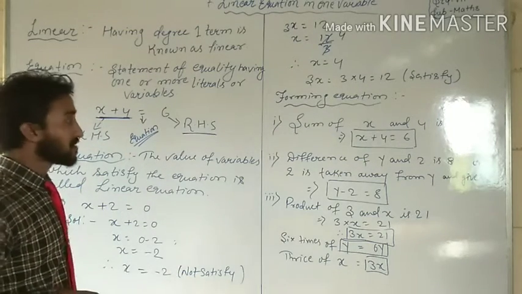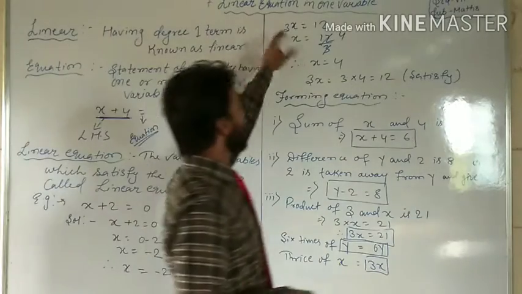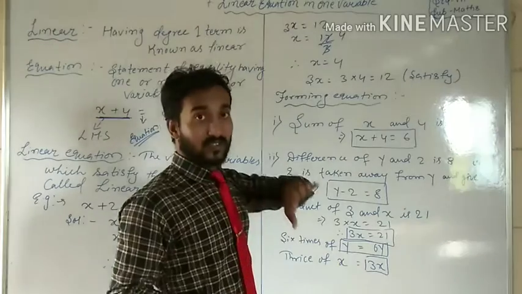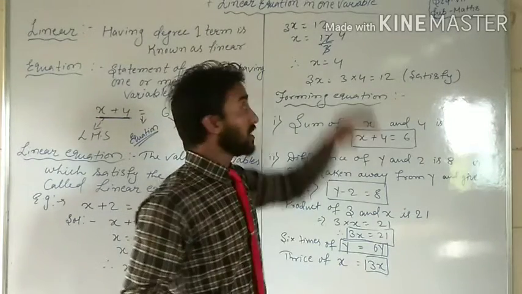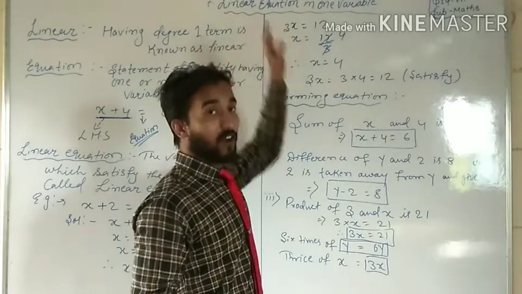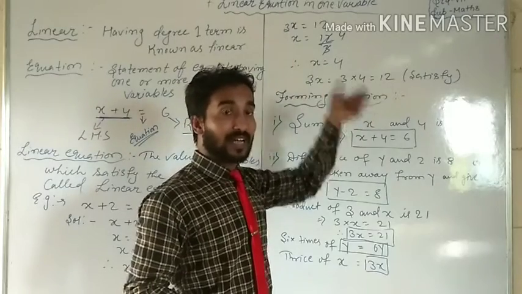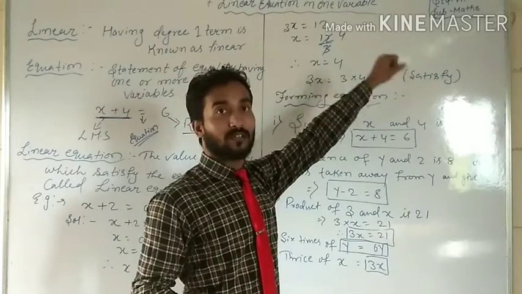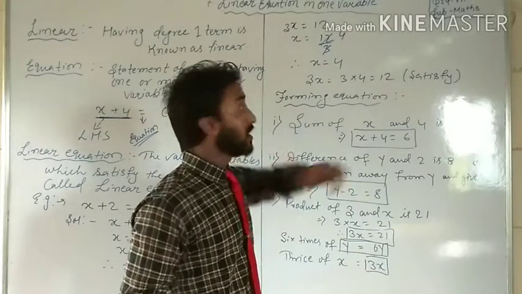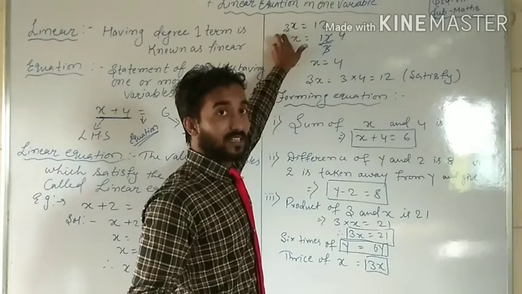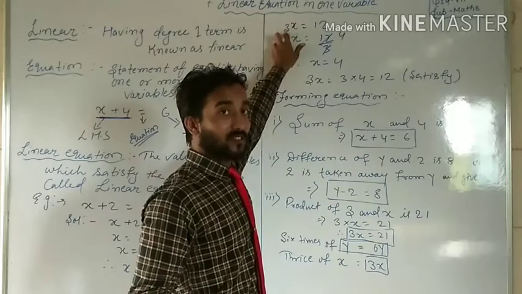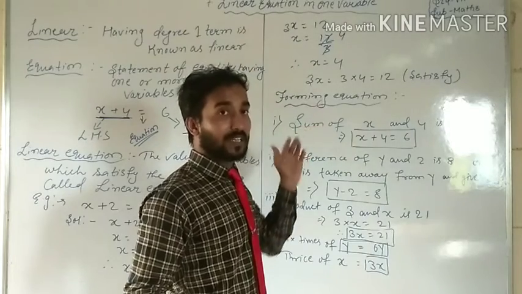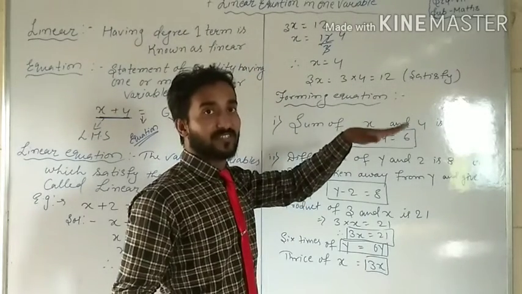You getting my points? So see, second example: 3x is equal to 12. It is also a question. Now, what value will we put at the place of x so that 3x is equal to 12 will be satisfied? We can say 3x means 3 into x. The variable and constant are both multiplied. And I already told you, when multiplication is there, it will transpose in division form.